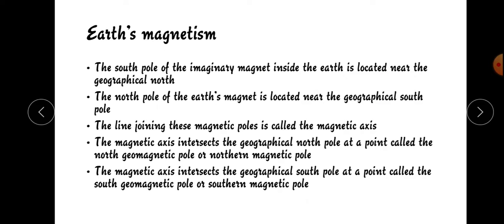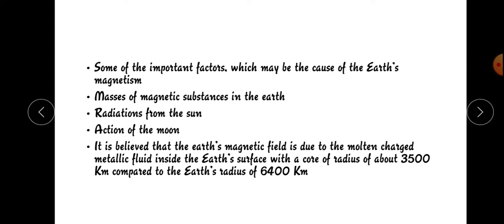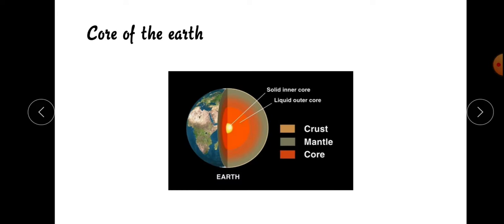The magnetic axis intersects the geographical north pole at a point called the north geometric pole or northern magnetic pole. The magnetic axis which intersects the geographical south pole at a point is called the south geometric pole or southern magnetic pole.